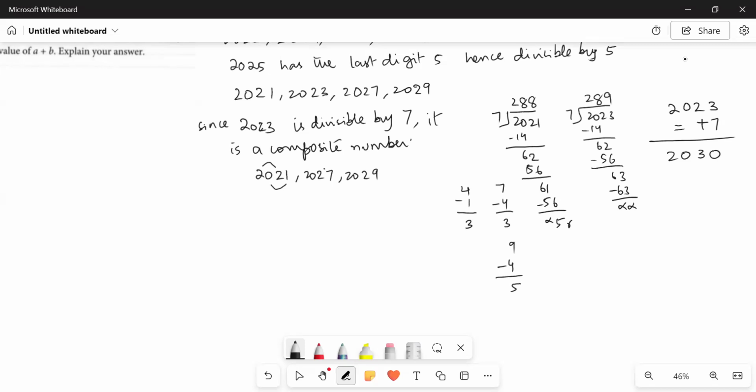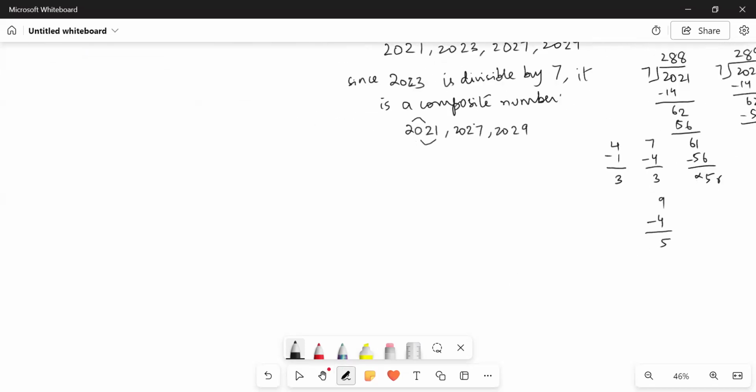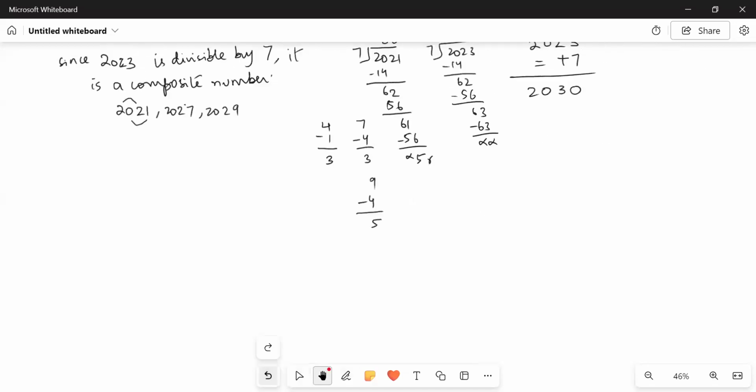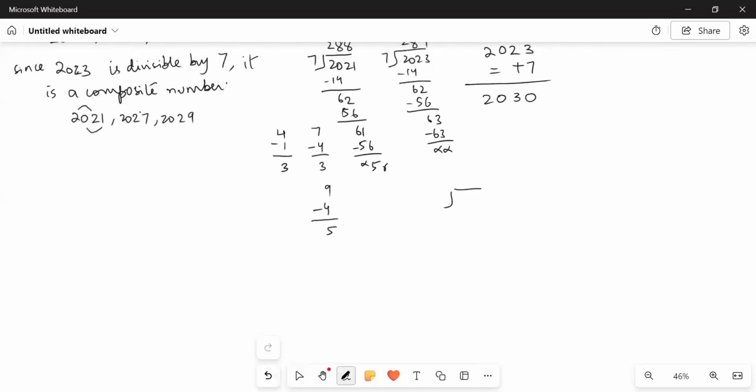Then let's check if they are divisible by 13 or not. 2021: 13 ones are 13, 7, 21. Then 13 fives are 65, 71. Again, it's not divisible by 13.